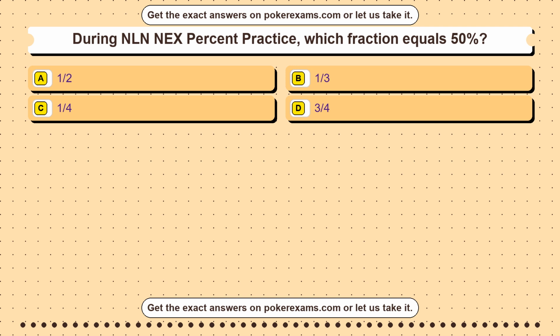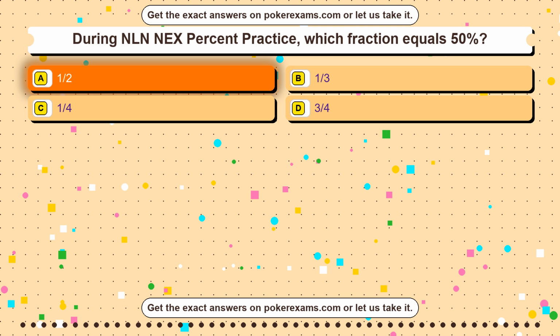Question 1. During NLN NEX Percent Practice, which fraction equals 50%? Option A, 1/2. Option B, 1/3. Option C, 1/4. Option D, 3/4. The correct answer is option A, 1/2.